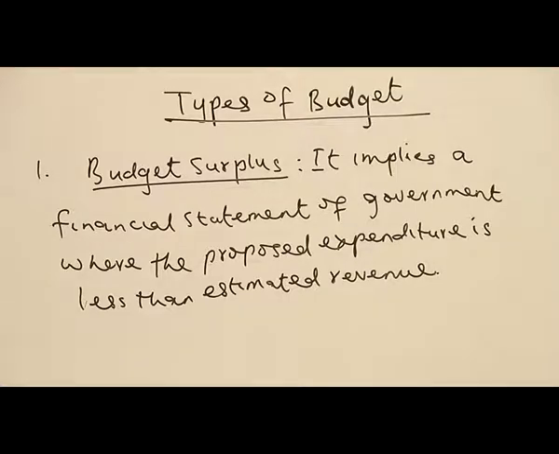So here, government is trying to reduce what we call aggregate spending in that period. Government does not want to spend much in that year due to economic situation. Maybe in order to reduce the inflationary pressure in the economy. So by proposing budget surplus, it implies that government wants to get more revenue and spend little in that economy.